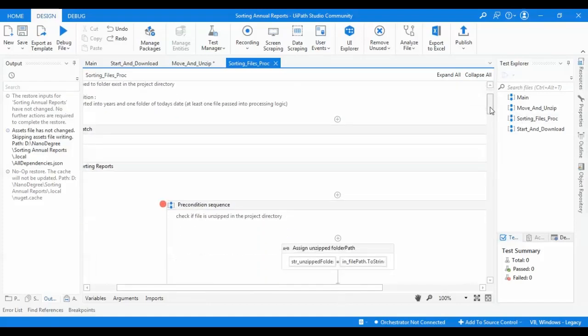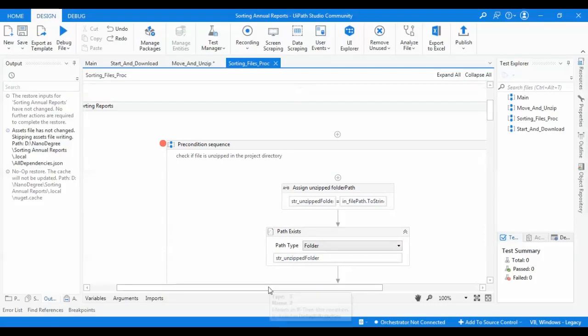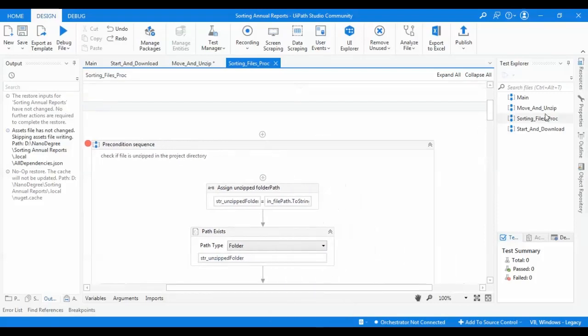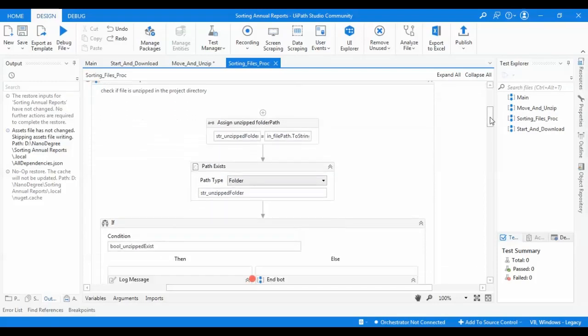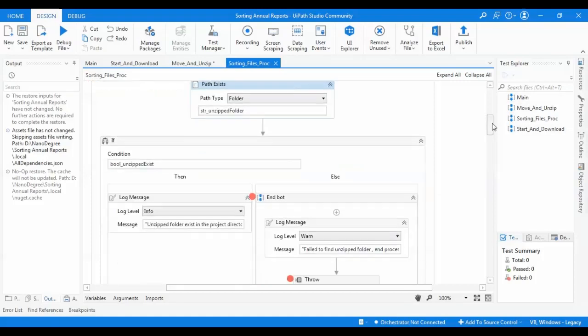I'm starting by making sure of the precondition. I am getting the string of the unzipped folder path, and I have a path exists boolean to make sure the unzipped folder exists. I get it from the file path, and then I replace the .zip with nothing, so I have the folder name, and I make sure the path exists.